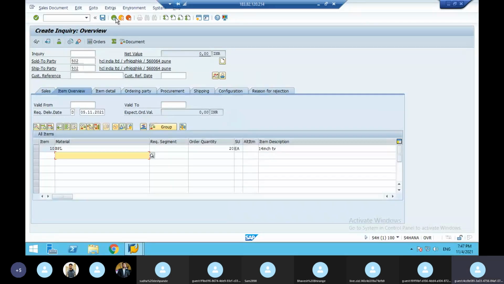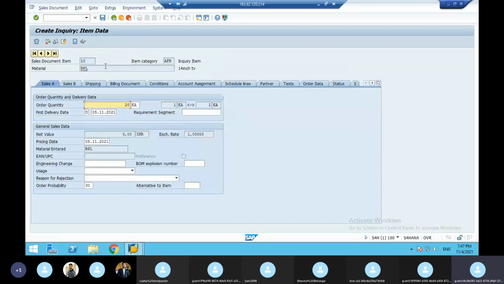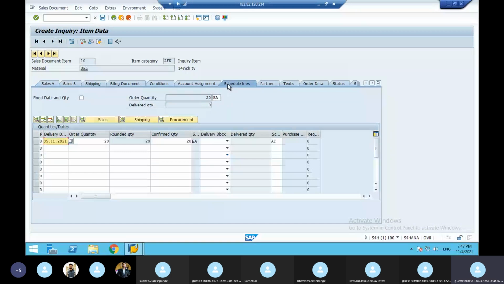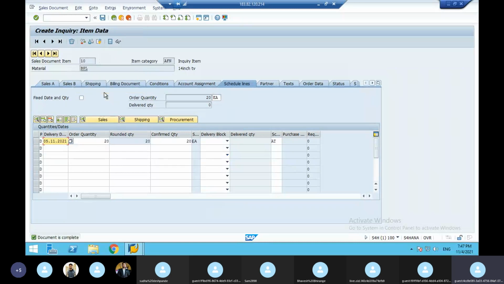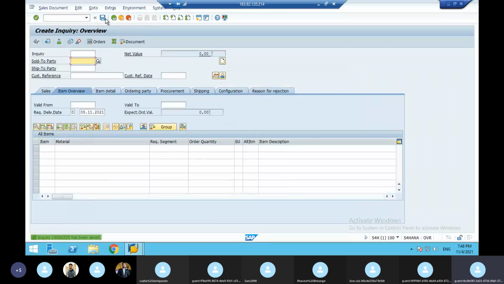Next, material. This is called line item data. When you double click on the material number, you see item data. Item data means material related data. Then schedule line: for that customer, for that material is inquiring. So in the schedule line you can observe the delivery date and confirmed quantity. Once you do this, click Edit, click Incompletion Log. Now the document is complete, just save. This is called an inquiry. You should know the inquiry number. The inquiry is 140220.